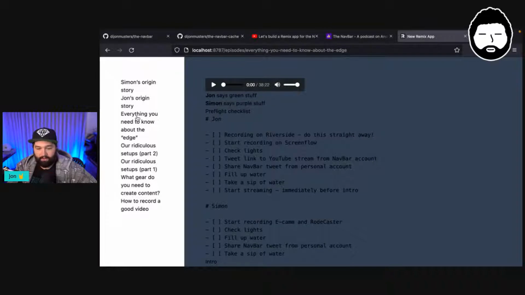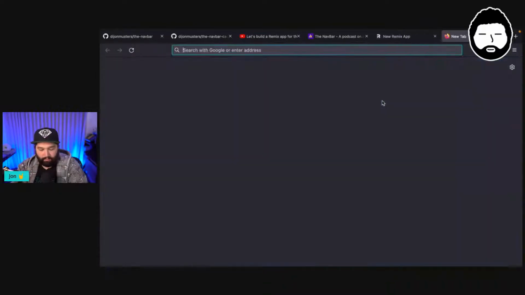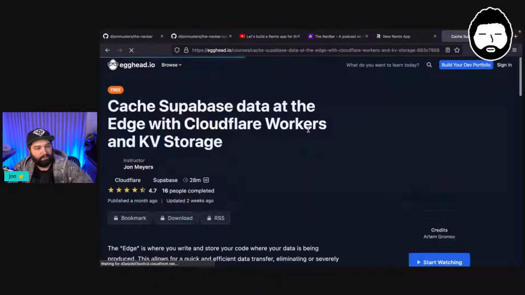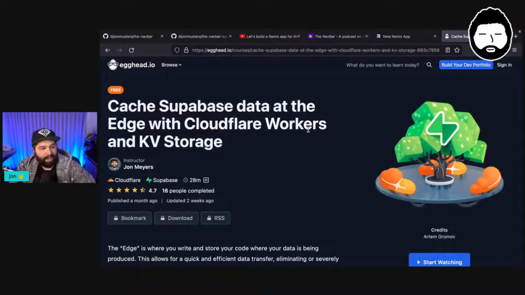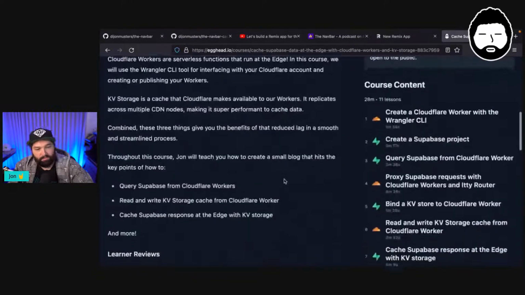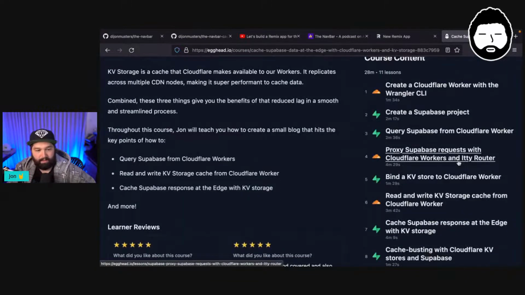And so in my brand new, entirely free Egghead course, where we cache Supabase data at the edge with Cloudflare workers and KV storage, we use something called itty router, which I think is probably one of the earlier lessons. So yes, we use itty router to basically do exactly this. So we have multiple routes.